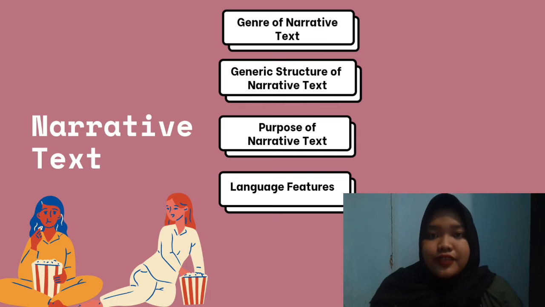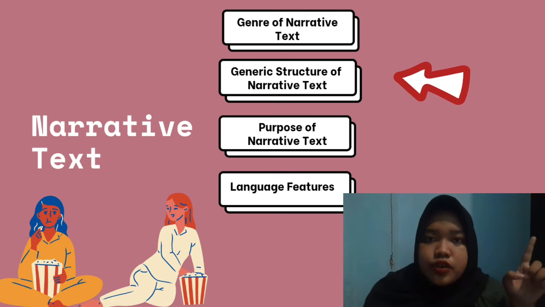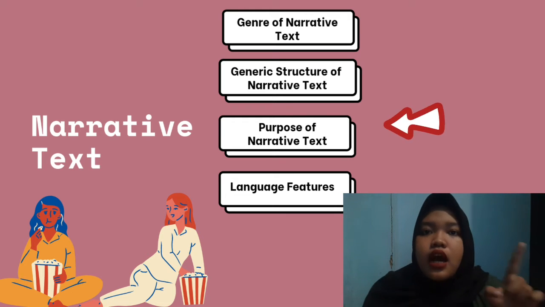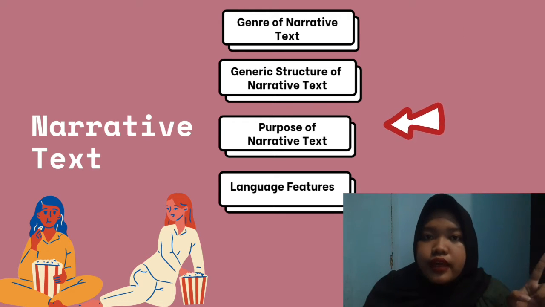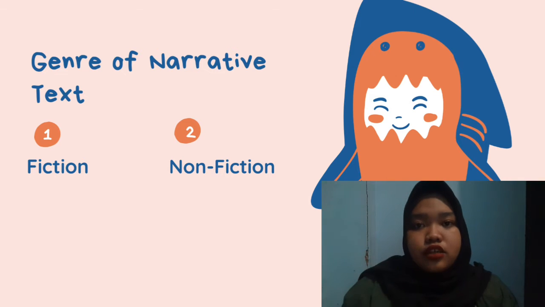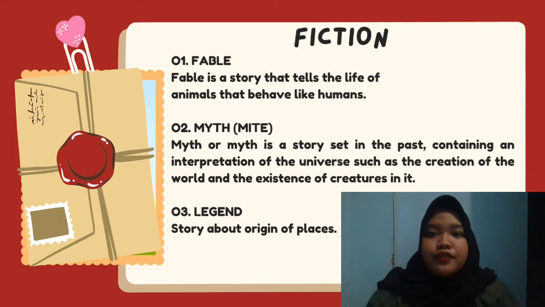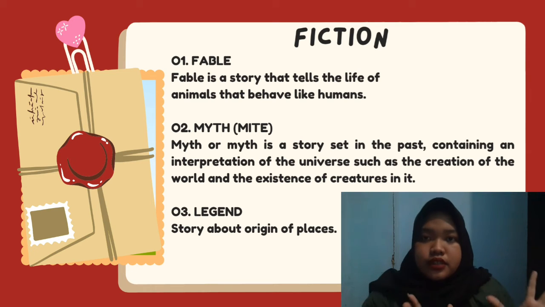In this narrative text, I will explain more about the genre of narrative text, the generic structure of narrative text, the purpose of narrative text, and the last one, language features with an example. The narrative text consists of two parts. First, fiction, and the second, non-fiction. Okay, first I will explain about the fiction.